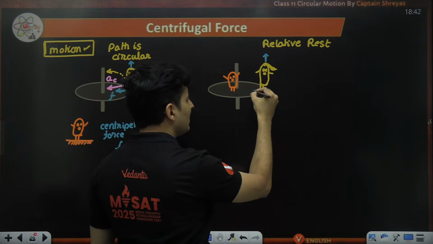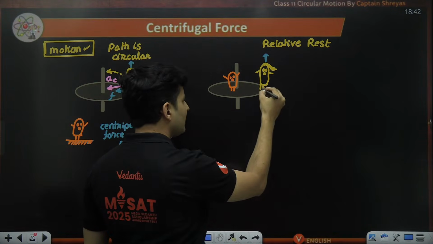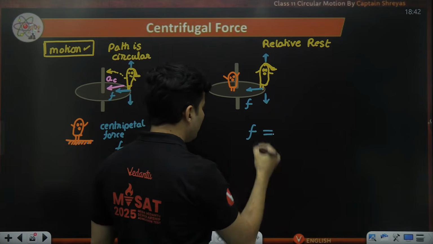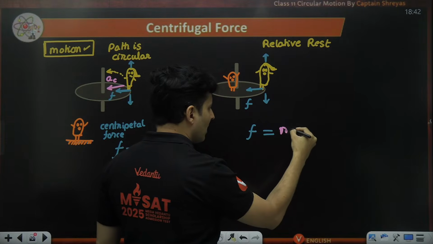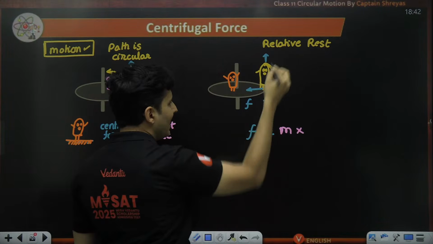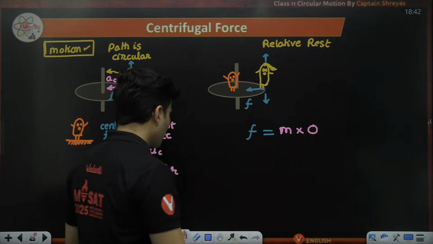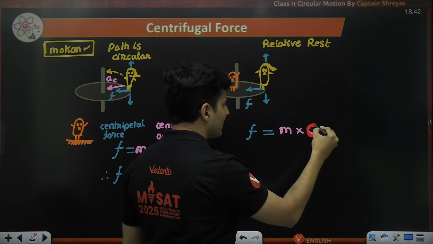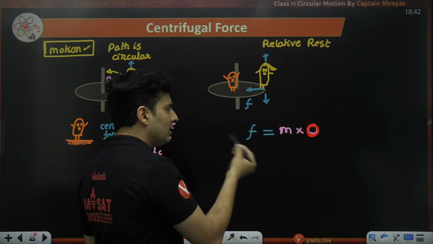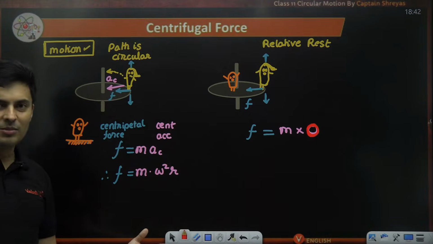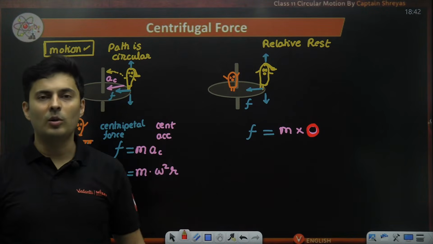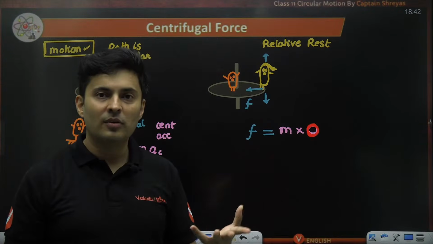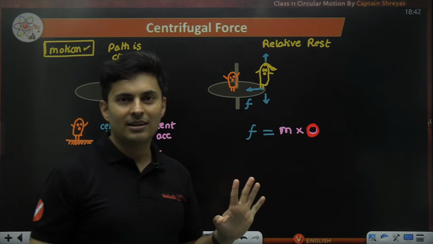In this case, what will Pandu say? Pandu will see that Champa is still experiencing a force towards the center, which is the frictional force. But the problem is, mass into what is the acceleration? It is zero. That is the problem. The Champa is at rest. So RHS is zero, LHS should be zero. But I know friction can't be zero just because Pandu changed the observing frame. Agree or disagree? Just because you change your frame does not mean friction will stop acting.